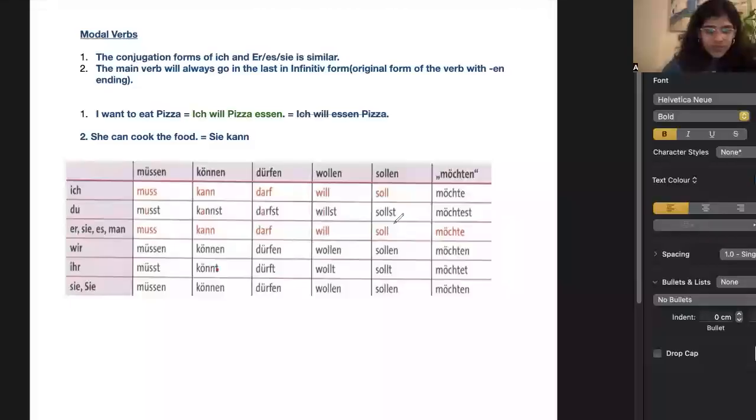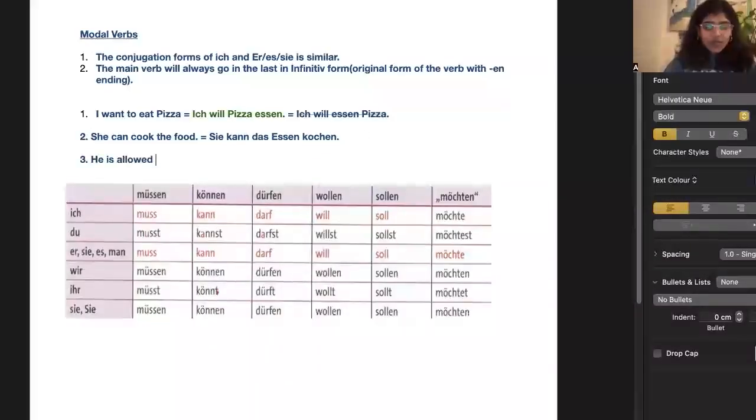So if you see here, with sie, we put kann. So I've put here kann, sie kann, she can. Okay, food is das Essen, and kochen. Kochen means to cook. So if you see here, I have put the verb at the end and I have conjugated only my modal verb according to my subject. But the main verb, or the Hauptverb, will go at the end of the sentence in its original form. Okay, I'll give one more example.